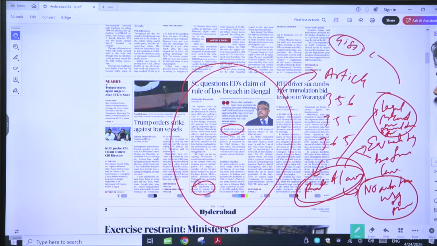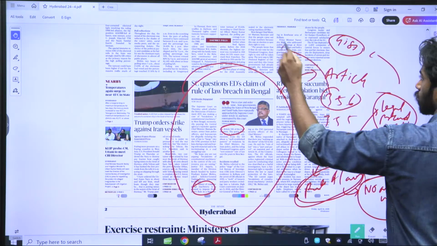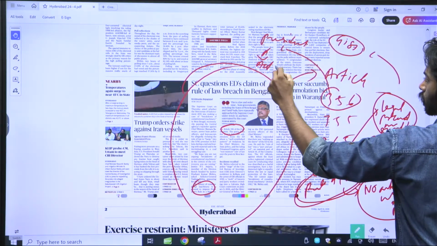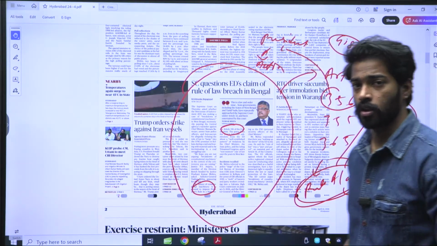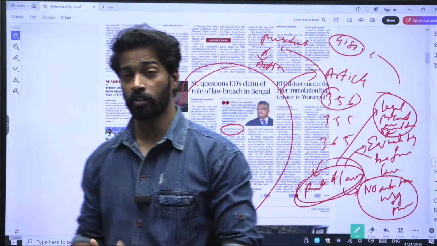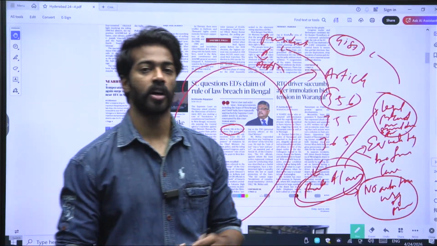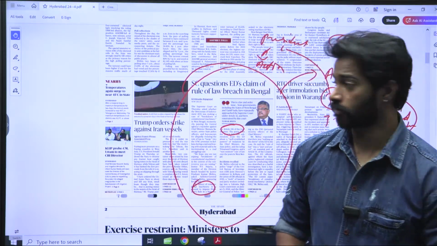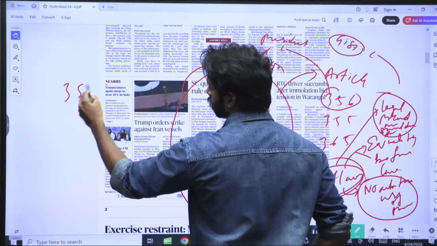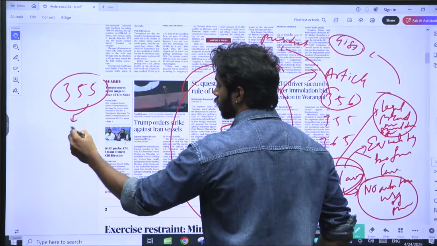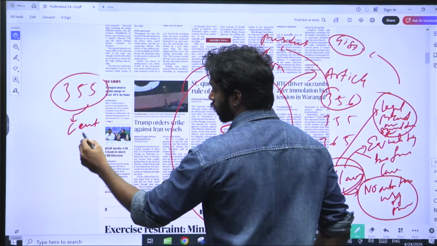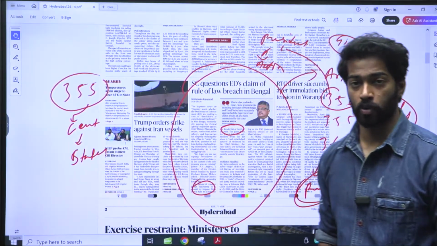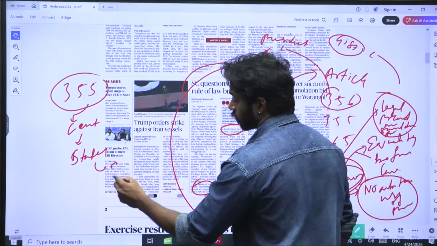Now, when it comes to 356, it is nothing but President's rule. President's rule is an action. Before this action, there need to be some warning signals, and those warning signals are present in Article 355 and Article 365. Article 355 says that the center has an obligation to protect the states from external aggression, war, and internal disturbance.